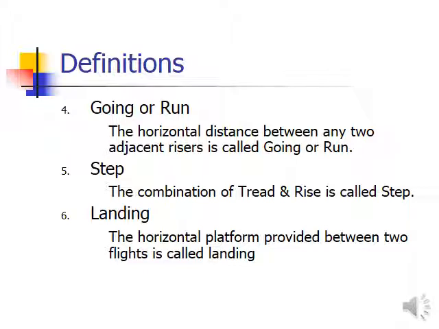Then comes going or run. The horizontal distance between any two adjacent risers is called going or run. So this is simply the dimension of the tread, which is called going or run. So this is one step. In one flight, let's suppose this is one riser and this is the second riser, two consecutive ones. These are the vertical elements. The horizontal distance between these two, meaning the tread dimension, is called going or run.